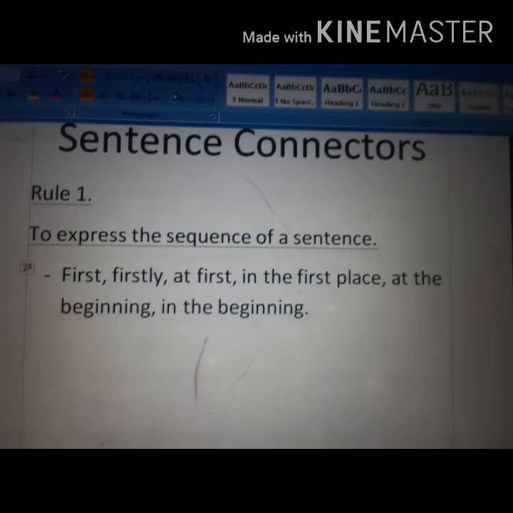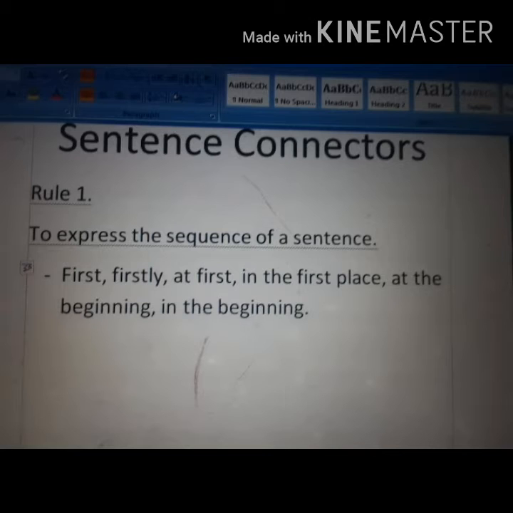You can understand that these connectors are used in the first place of a sentence or sequence, when you describe something first or at the beginning of a passage.